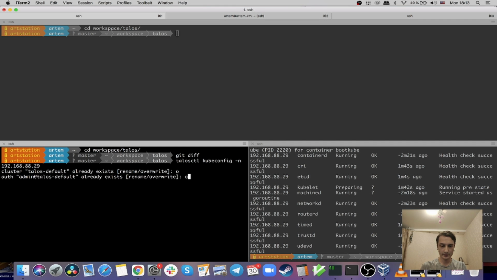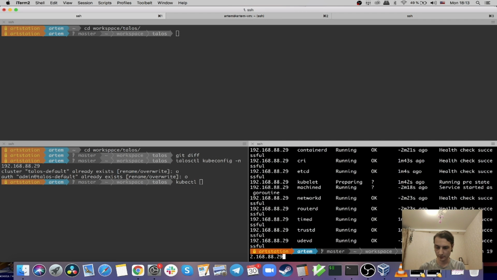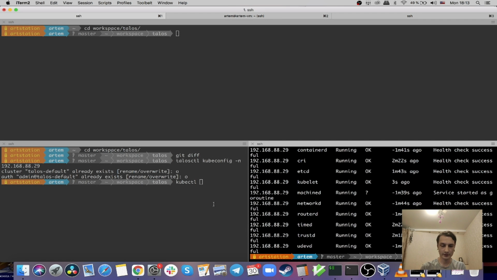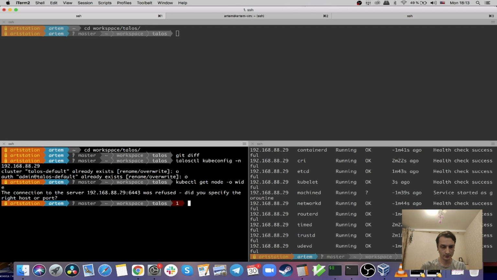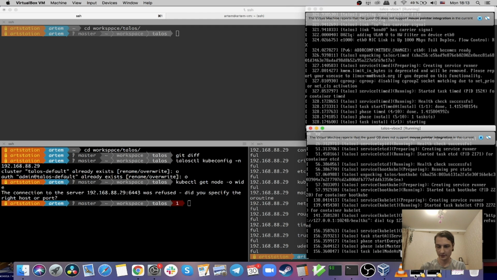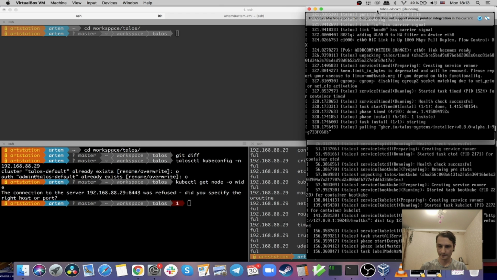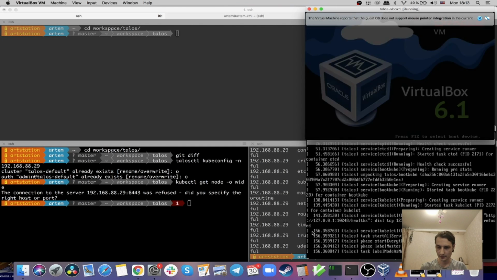I will overwrite it, and it should fail, I guess. Let's see what's the state. Oh, it's running. But not quite, still waiting. So it looks like the first node is still pulling the image from the registry, but the second one is almost there.